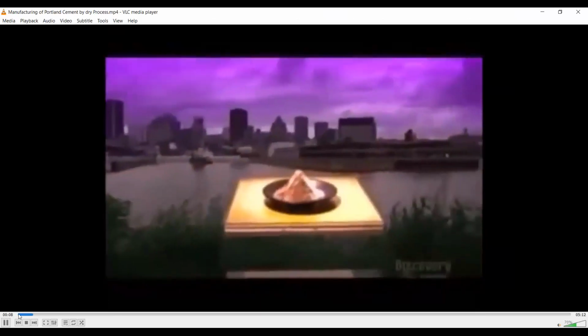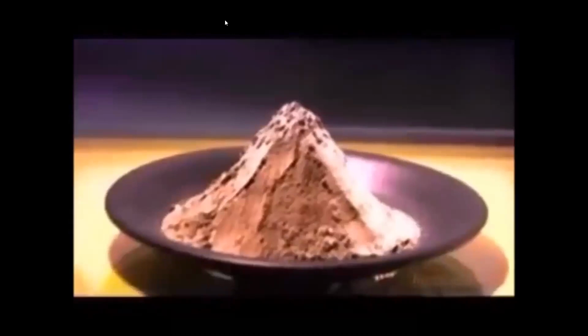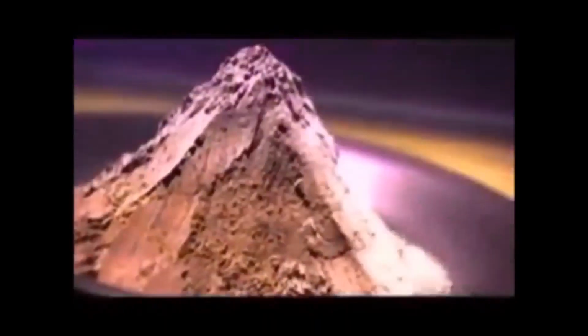Cement is also an ingredient in the mortar that masons use. People often mix up the terms cement and concrete. Cement is a fine gray powder that's used to make concrete. It's also an ingredient in the mortar that masons use to lay brick and stone. Cement also goes into soil cement, a material that's used in paving roads, building dams, and lining reservoirs.